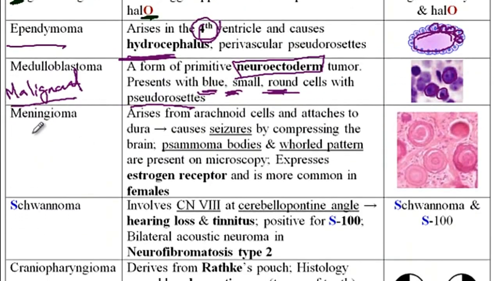Next, we have the meningioma, which arises from arachnoid cells, and it attaches to the dura, and since it will cause compression of the brain, it can cause seizures. Now, on histology, characteristics of meningioma include the psammoma bodies, which are shown right here, which are the calcification structures seen with the meningioma, and there are also whorled patterns due to the concentric structures of the spindle cells. This type of tumor expresses estrogen receptors and is more commonly found in females.